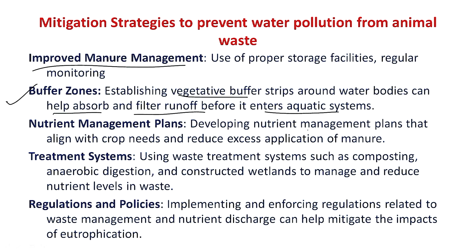Next, the nutrient management plan. We should develop a nutrient management plan as per the requirement of the plant and always avoid excessive application of manure on the agricultural field. We have already discussed different treatment systems like composting and anaerobic digestion. Today we will discuss how the constructed wetland system helps in reducing the nutrient load coming from animal waste. Along with that, through different policies and regulations, we can manage nutrient discharge into nearby water bodies.